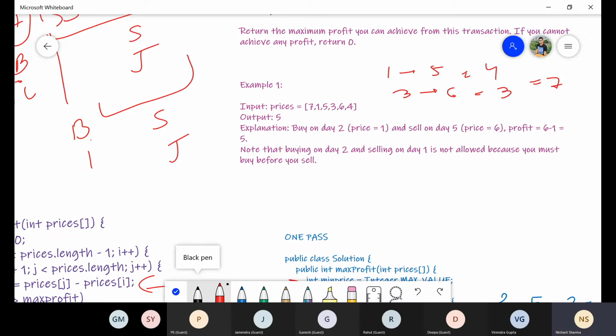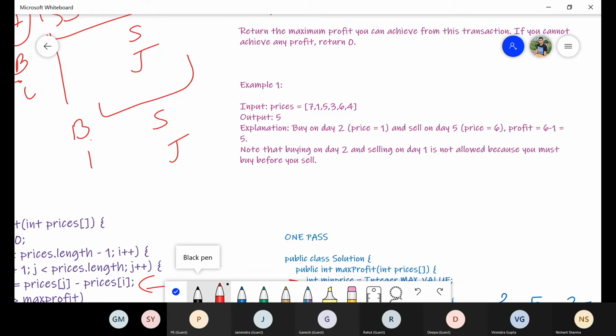So this is the maximum possible profit I can have, or I can do it like this also: I buy at 1, then I sell at 6. This is 5 profit. Which one is greater? 7 is greater. So we need to return the maximum profit which we can achieve for multiple sell and buy. I hope the problem statement is clear at least for another variant of this problem.